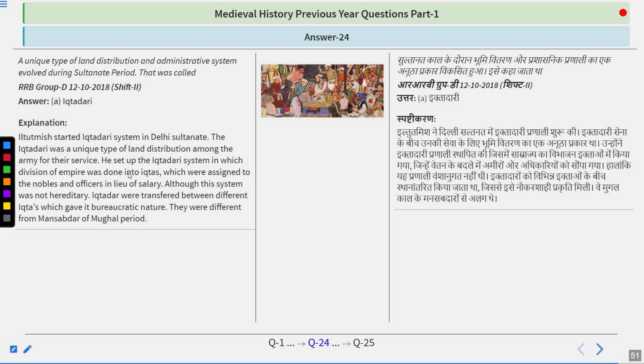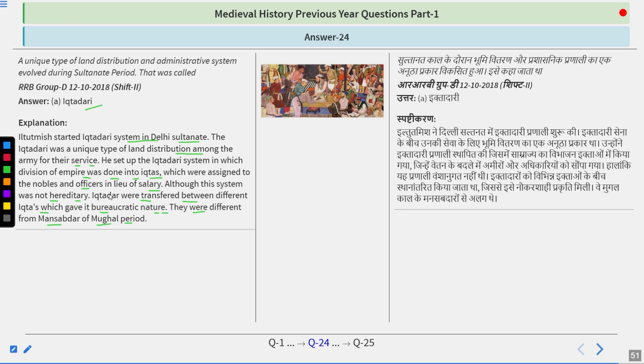Iqtadari. Iltutmish started the Iqta system in Delhi Sultanate. The Iqta was a unique type of land distribution among the army for their service. He set up the system in which the empire was divided into Iqtas, which were assigned to the nobles and officers in lieu of salary. Although this system was not hereditary, Iqtadars were transferred between different Iqtas, which gave it a bureaucratic nature. They were different from the Mansabdars of the Mughal period. So remember, the answer is Iqtadari.